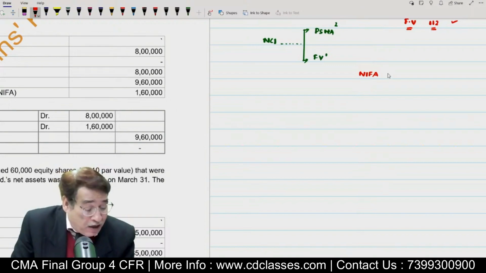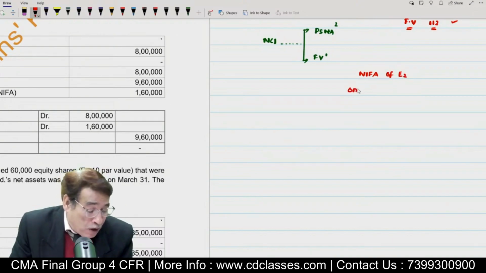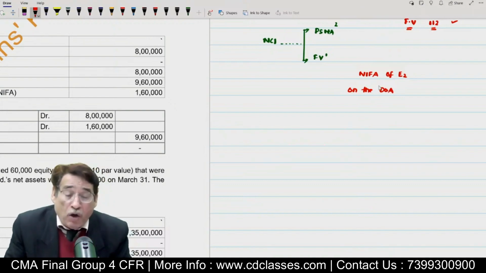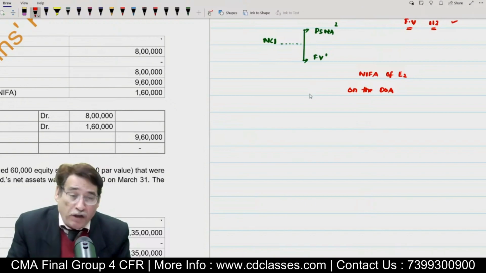Correct? Net identifiable assets of the acquiring company, that is E2, on the date of acquisition. So whenever I ask what is the amount of NIFA, you must understand I'm asking you the amount of net identifiable assets of the acquiring company on the date of acquisition at their fair value.